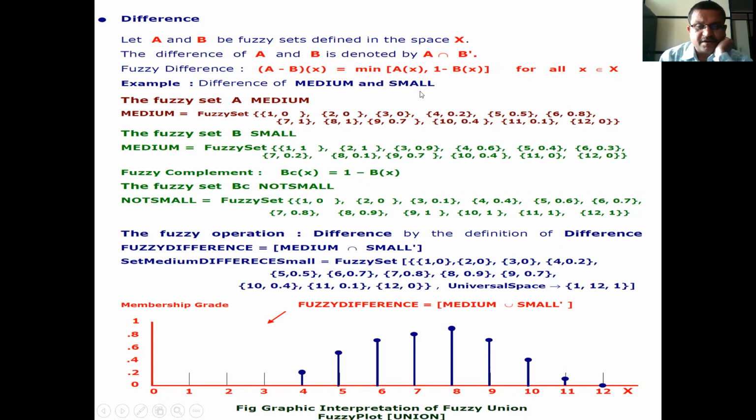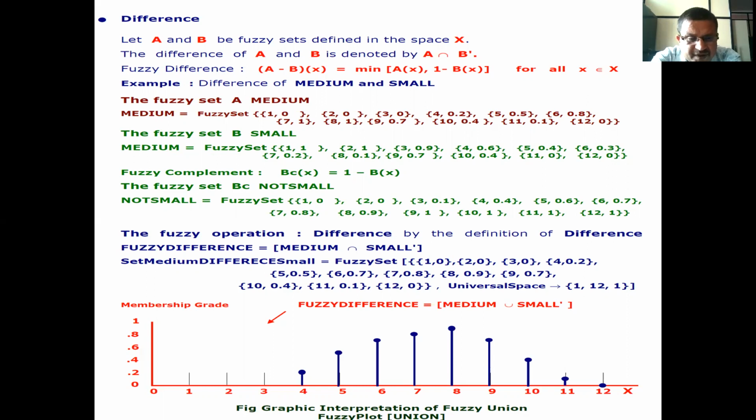Example, difference of medium and small. The fuzzy set for medium is equal to fuzzy set of (1, 0), (2, 0), (3, 0), (4, 0.2), (5, 0.5), (6, 0.8), (7, 1), (8, 1), (9, 0.7), (10, 0.4), (11, 0), (12, 0).